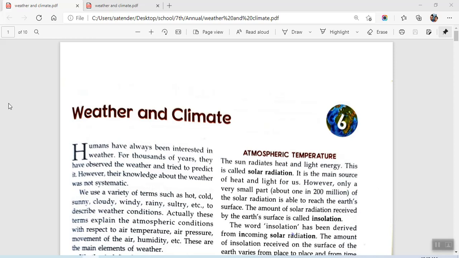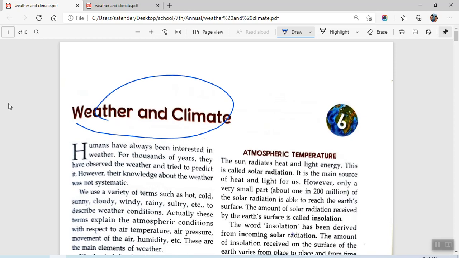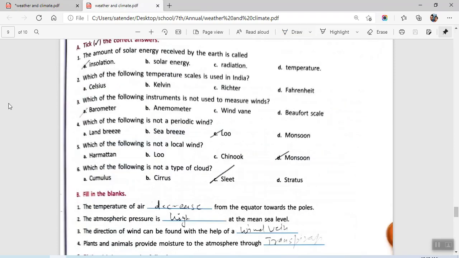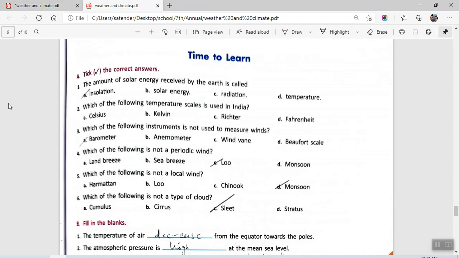Hello students, today we will discuss the question answers of the chapter weather and climate. So this is it. Let's get started with section A. We are to take the correct answers.